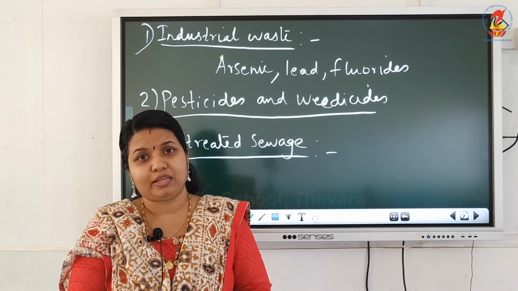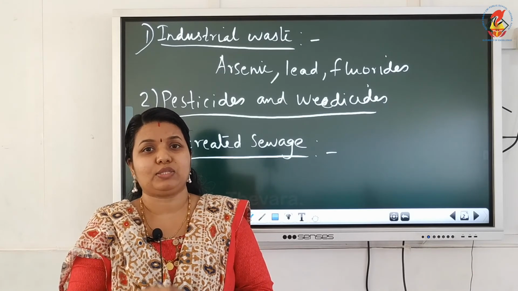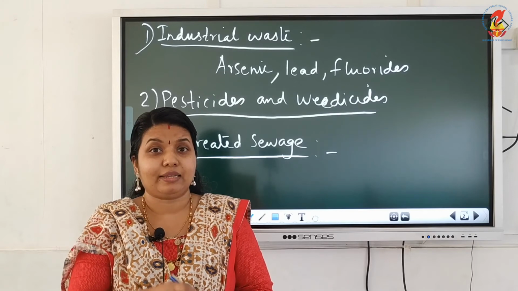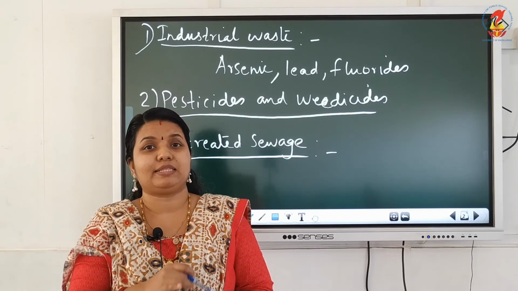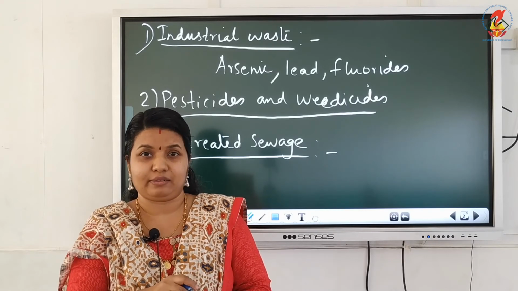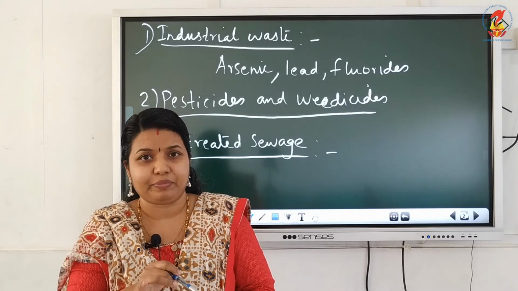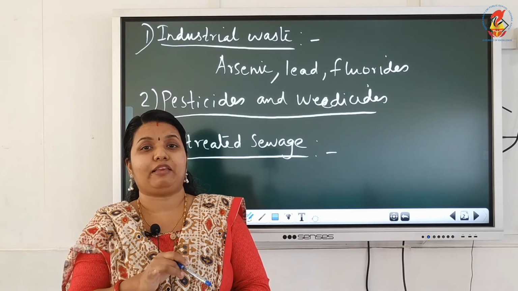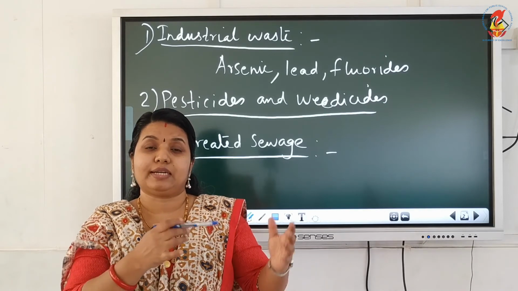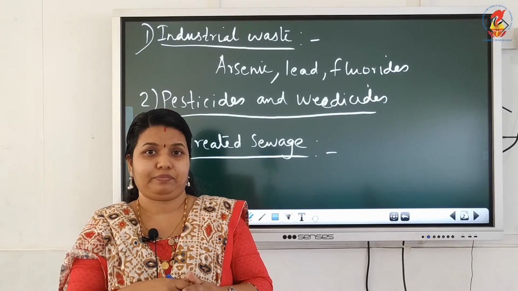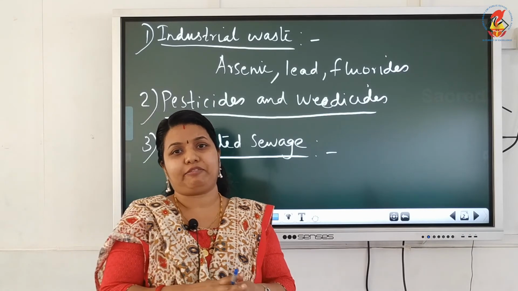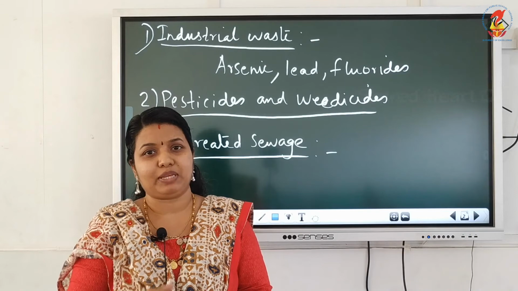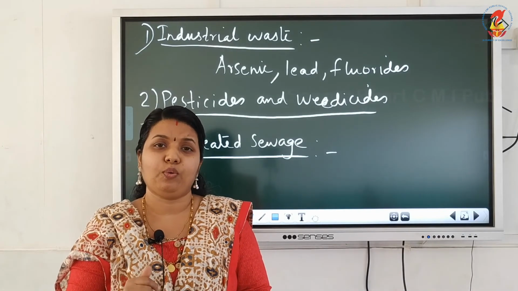What does it mean? The water of river Ganga is so much polluted, and it is seen that at many places river Ganga is almost dead. What do you mean by a river being dead? It means that aquatic life cannot survive in certain parts of this river. It means that the pollution levels are so high.